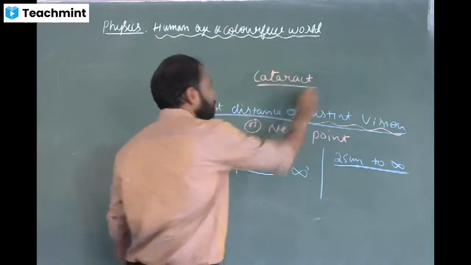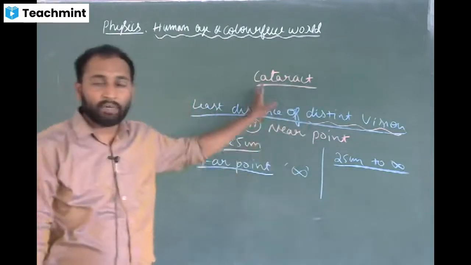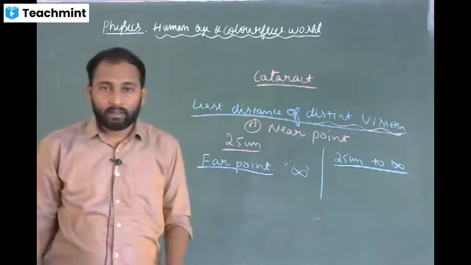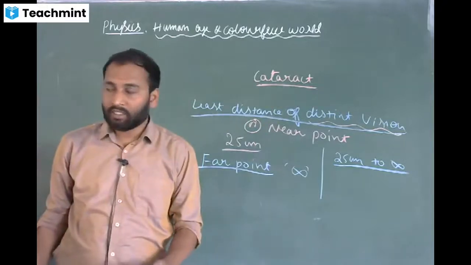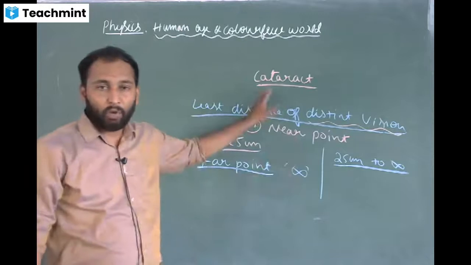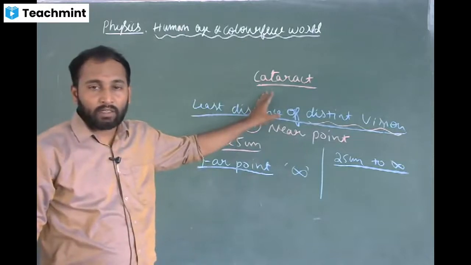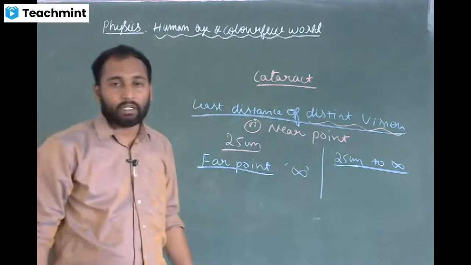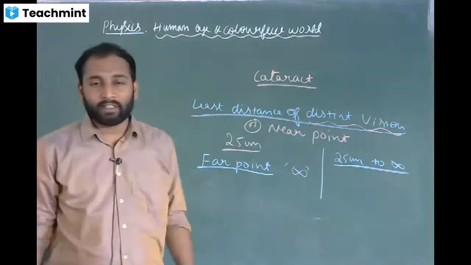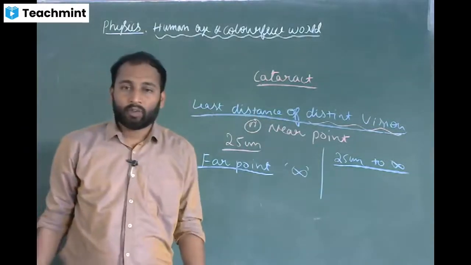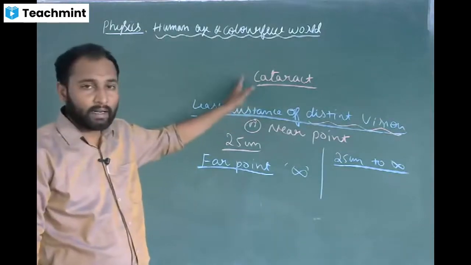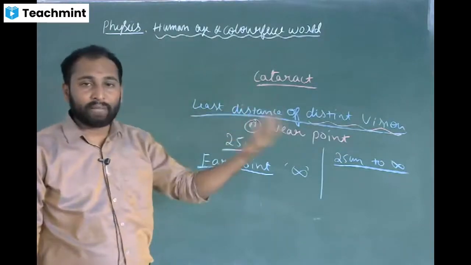So we can correct this by cataract surgery. Cataract is a defect of vision. Sometimes they may have partial vision, and also chances are there they may completely lose their vision. So that is why they will go with cataract surgery. It will cost around lakhs. If they go through cataract surgery, they can bring back their vision.